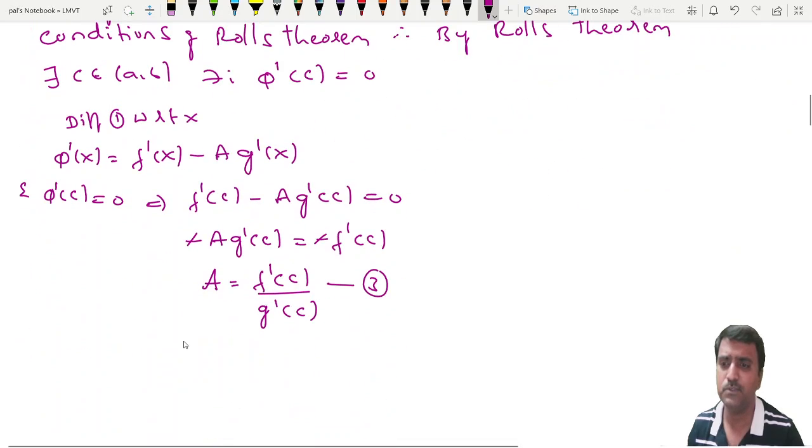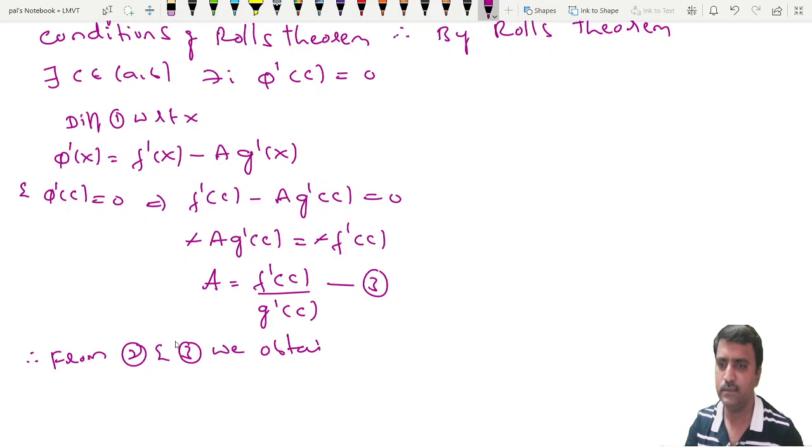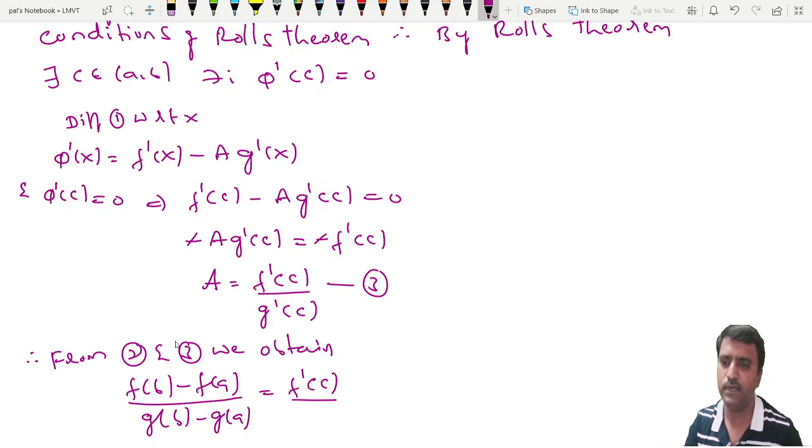Therefore from expressions 2 and 3 we obtain that f of b minus f of a by g of b minus g of a is equal to f dash of c by g dash of c.